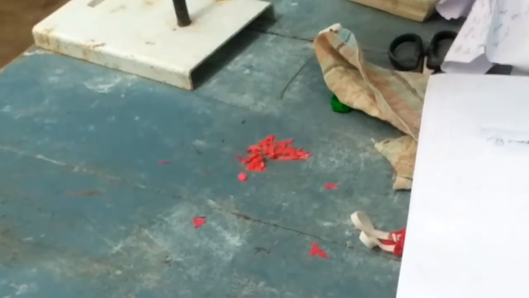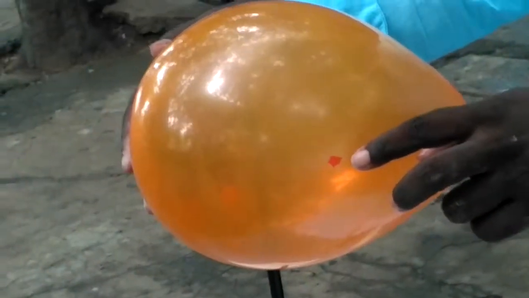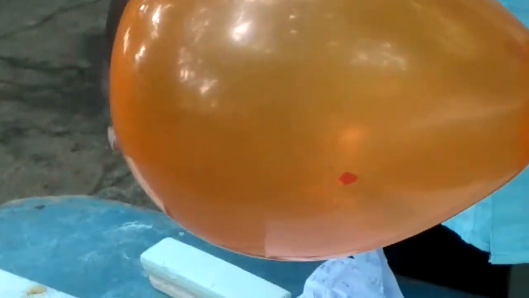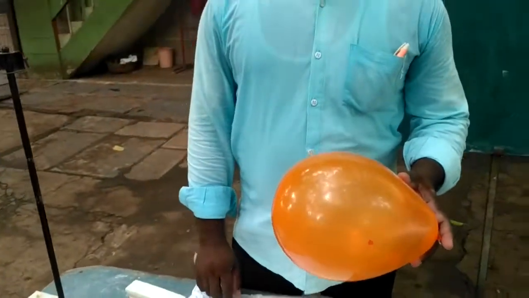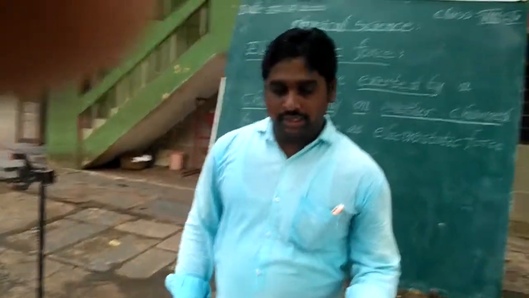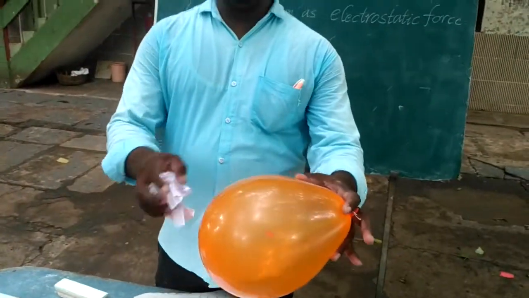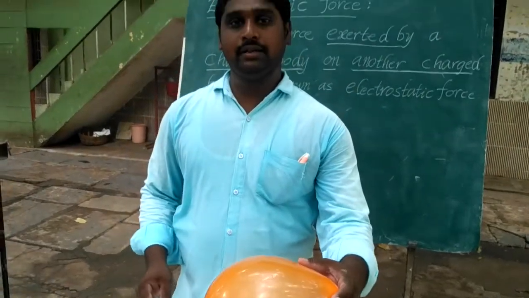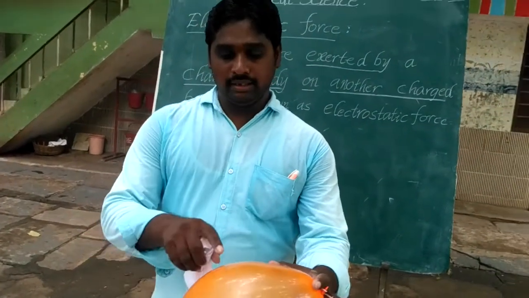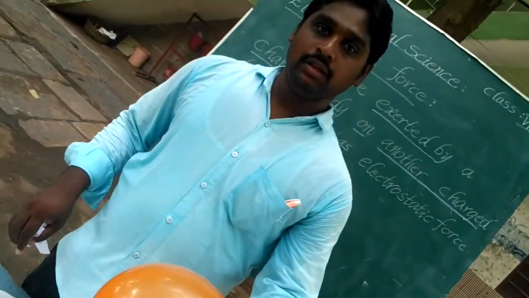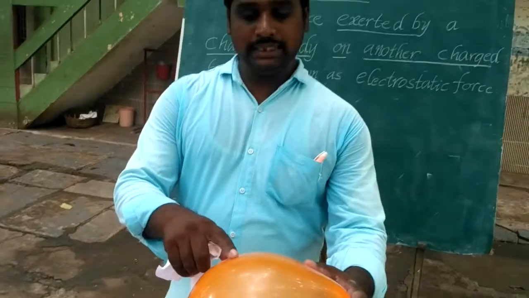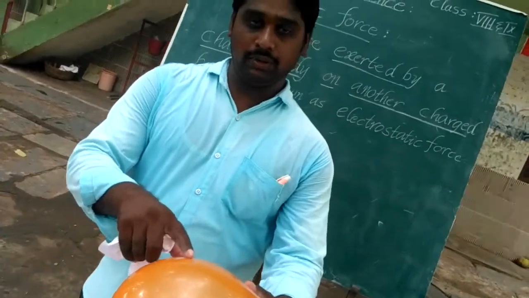Okay, students, these paper pieces are attracted towards this balloon. What is the reason? Why does this balloon attract these bits of paper? Because when the surface of the balloon is rubbed with paper, a charge is acquired on the surface of the balloon.